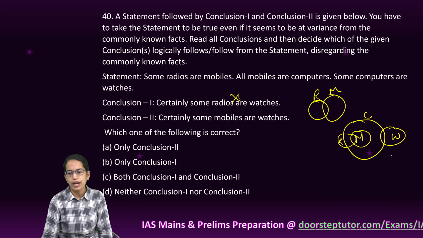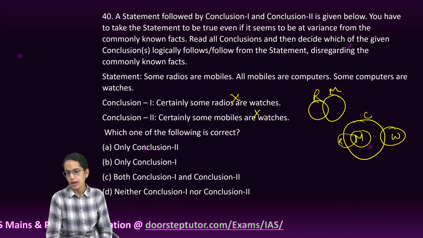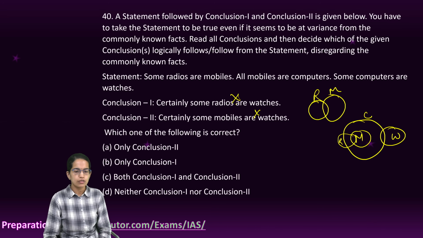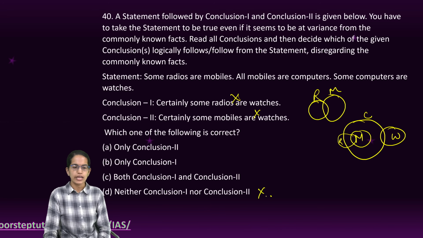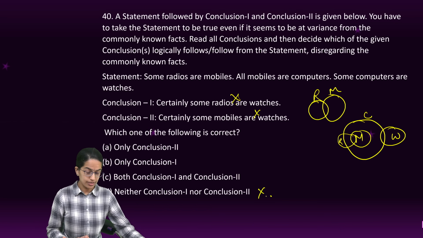Certainly some mobile are watches. As you can see in this diagram, it is not. So there can be probability where it is not. So both the conclusions cannot be derived. So neither 1 nor 2 follows. So these are the correct answers for this next set.